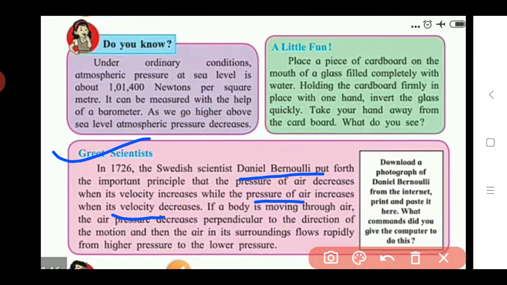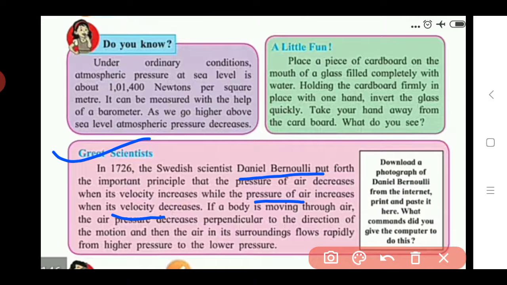What is the effect of velocity on that pressure? When the velocity, meaning the speed of that air, increases, the pressure of air also increases. If the speed of air decreases, the pressure of that air also decreases. Velocity is nothing but the speed of that air, the moving speed of that air.